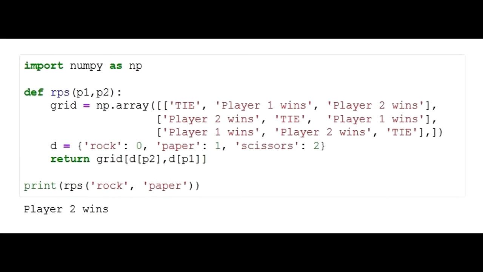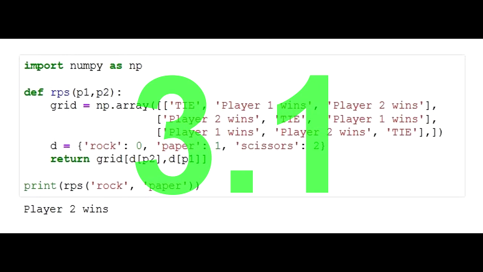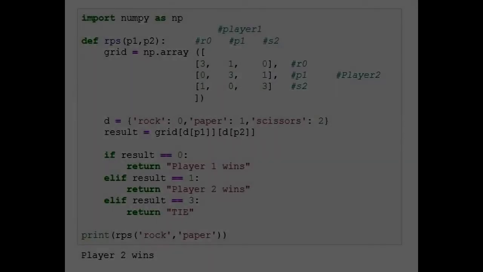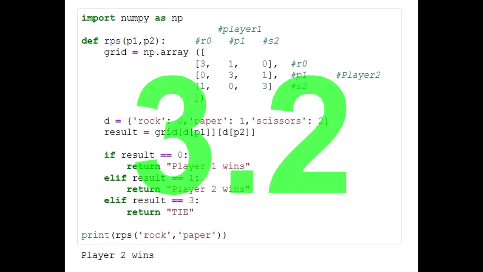For our final solution, I split it into 2 examples. So let's look at, say, 3.1 first, and then on to 3.2. 3.1 uses a matrix in NumPy under the variable grid. The variable labeled D assigns a number to the 3 game pieces. When players choose their game pieces, it returns a result from the matrix. Let's look at our next slide for a better picture.